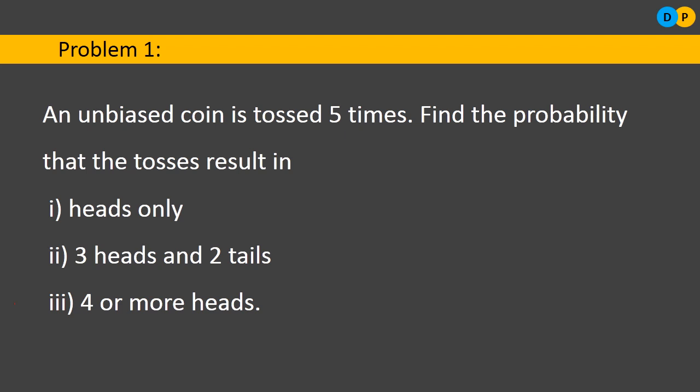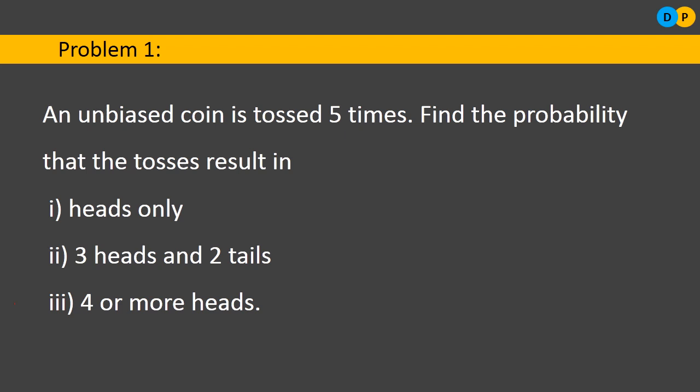So let us analyze the question properly. An unbiased coin is tossed 5 times. So what does it mean? Unbiased coin means you'll be having a coin that will not be biased. Both the sides will be having different appearance. One side will be head, another side will be tail. So this is what unbiased means.